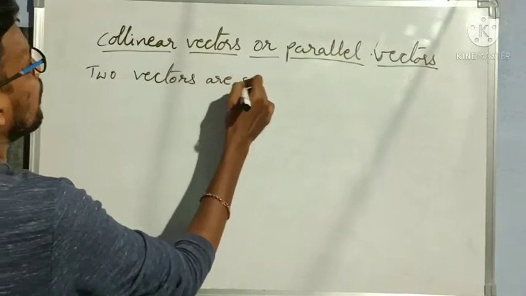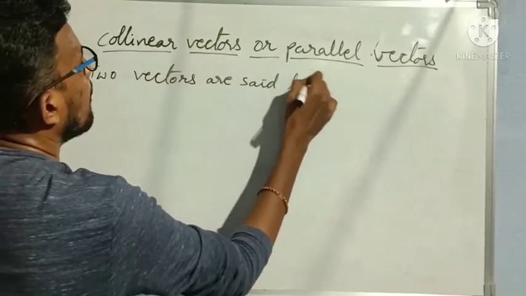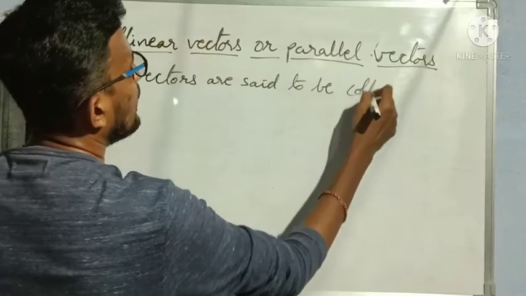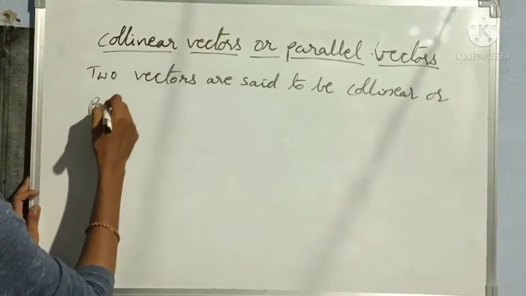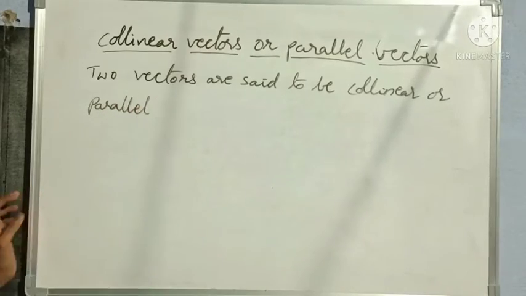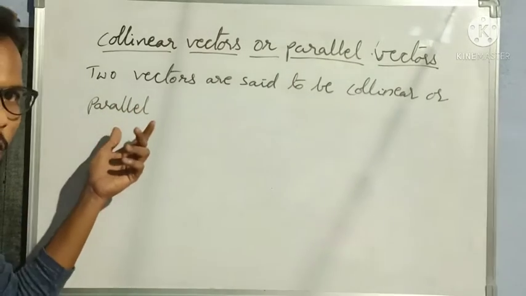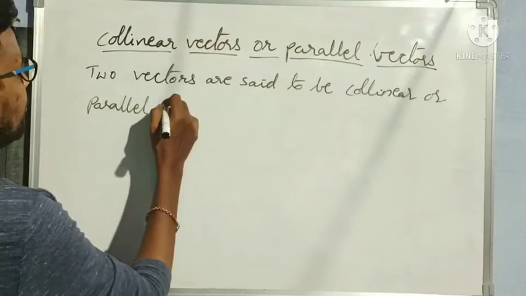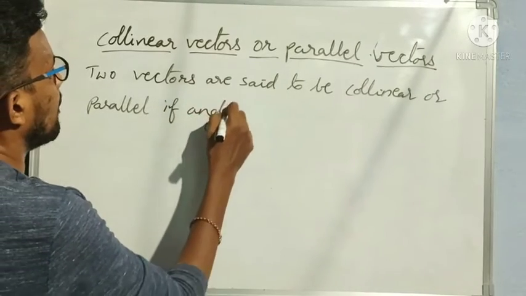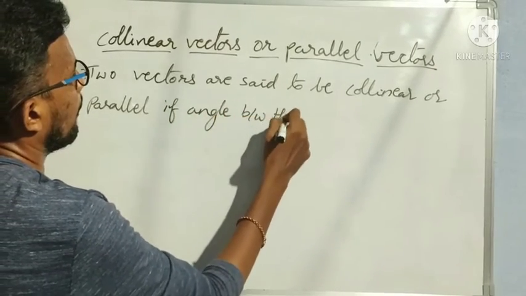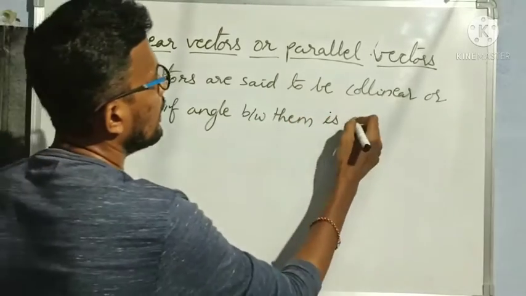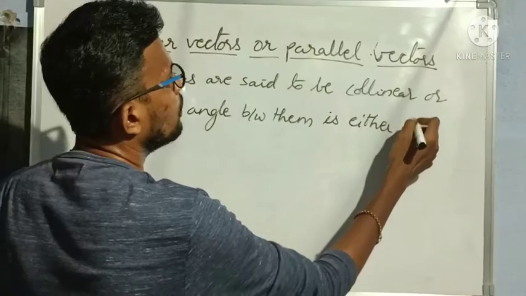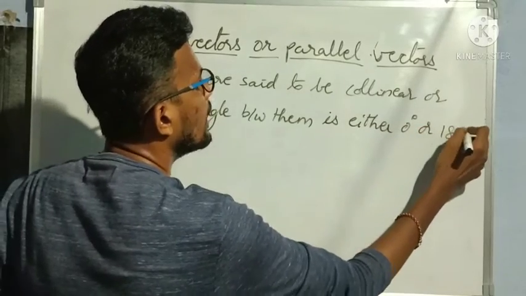Two vectors are said to be collinear or parallel if the angle between them is either 0 degrees or 180 degrees.